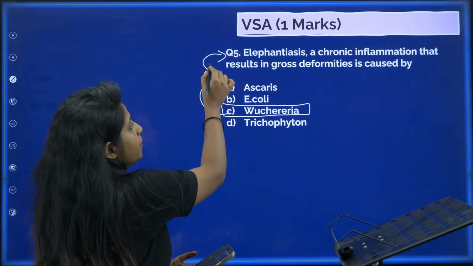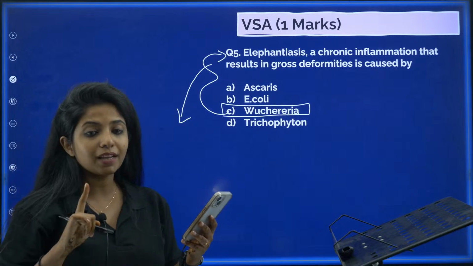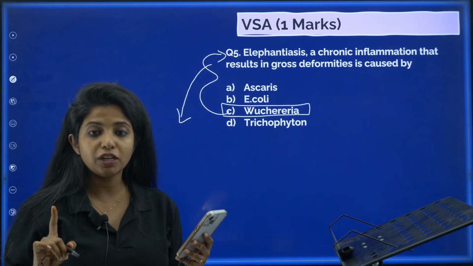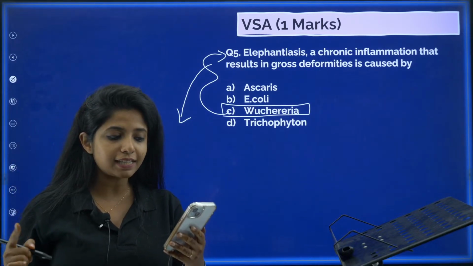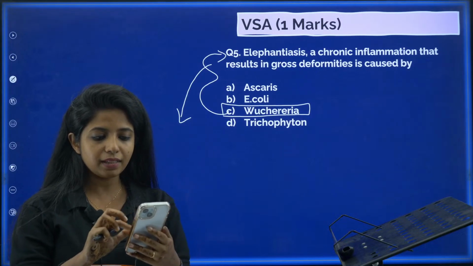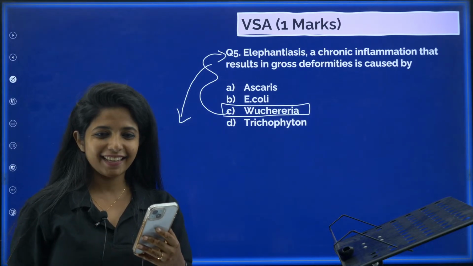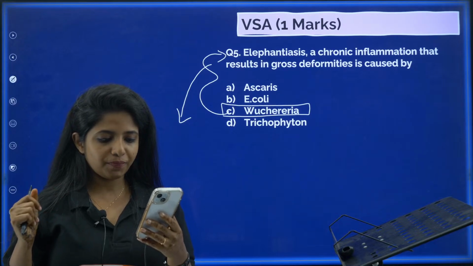Okay, now there is one more name for this disease. That is something out of the context that I am teaching. Can you tell me the other name of Elephantiasis? Can anyone tell me the other name of Elephantiasis? Batao, batao.